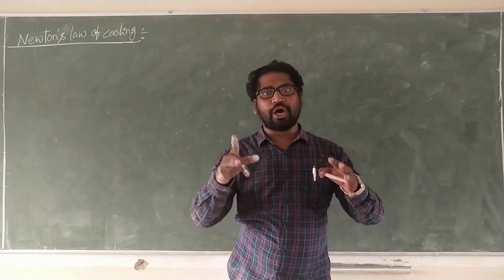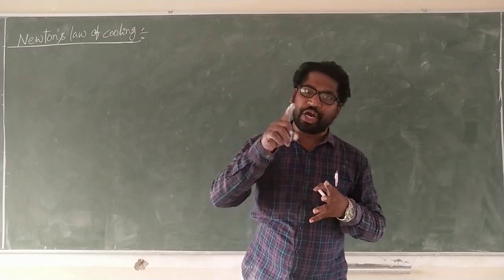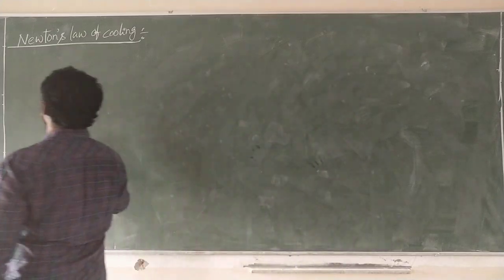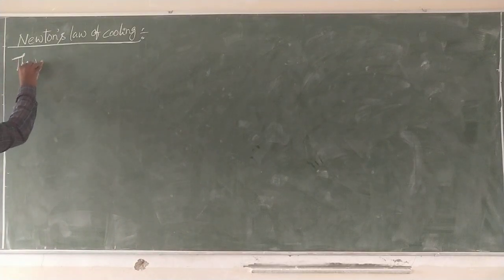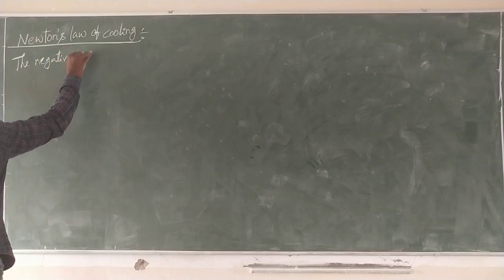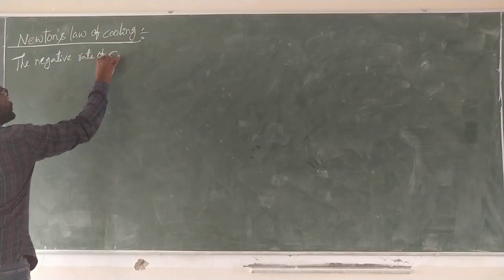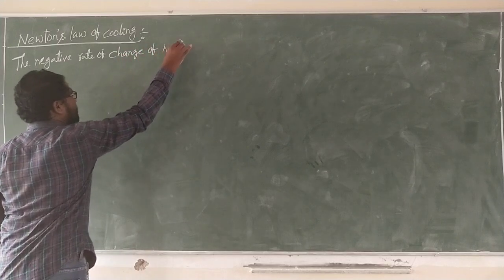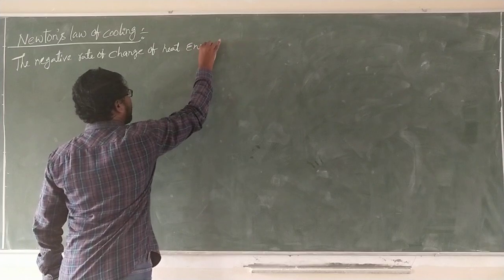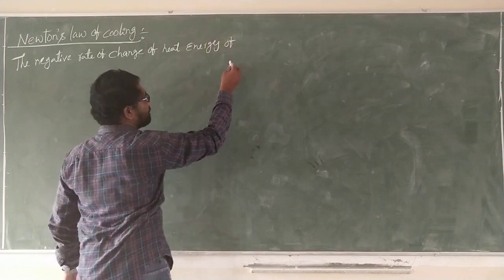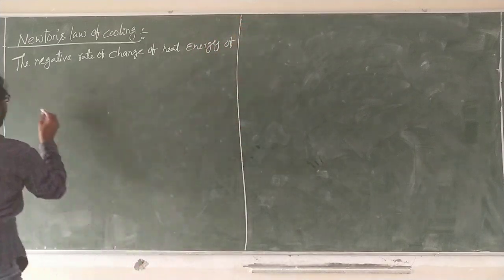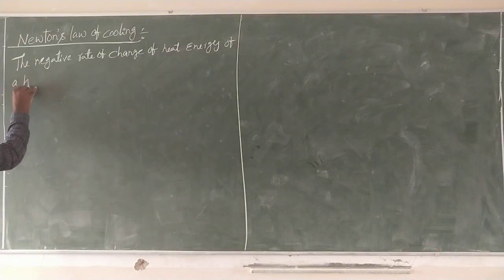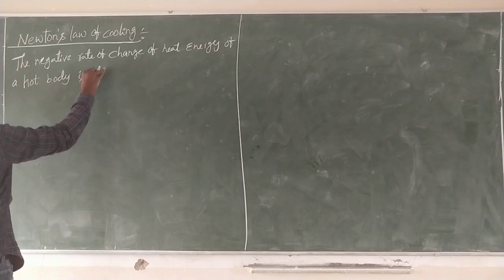Why do you have to put the negative? The negative rate of change of heat energy of a hot body is directly proportional to